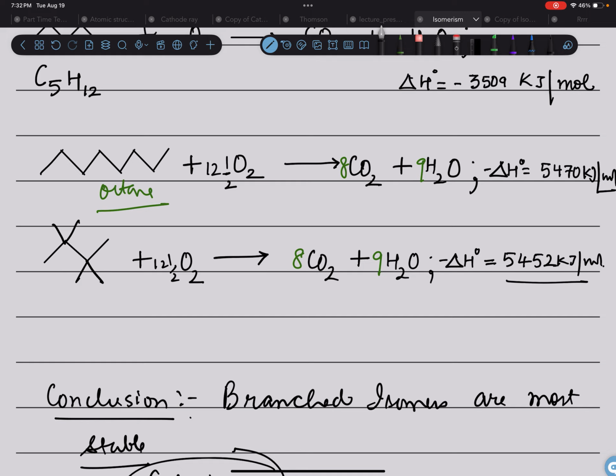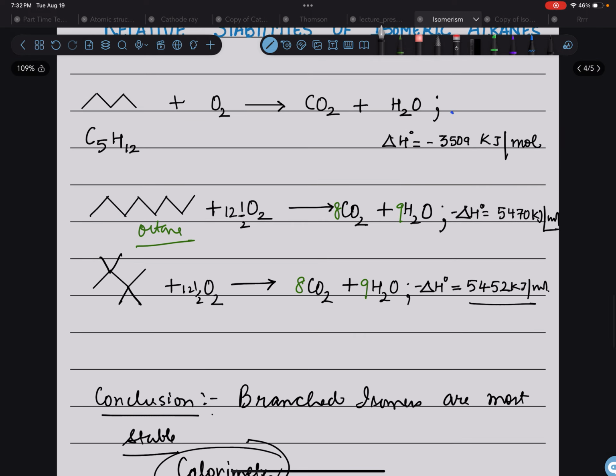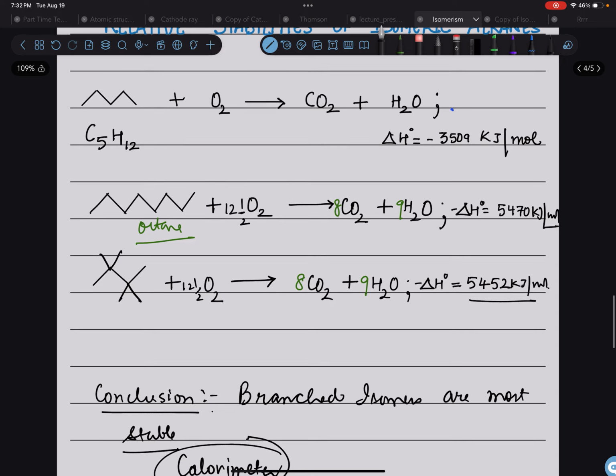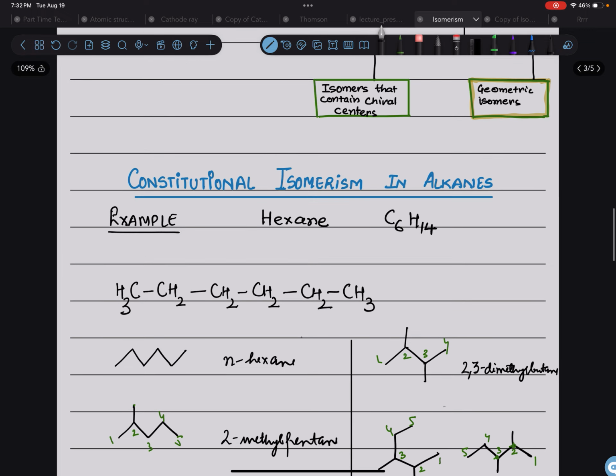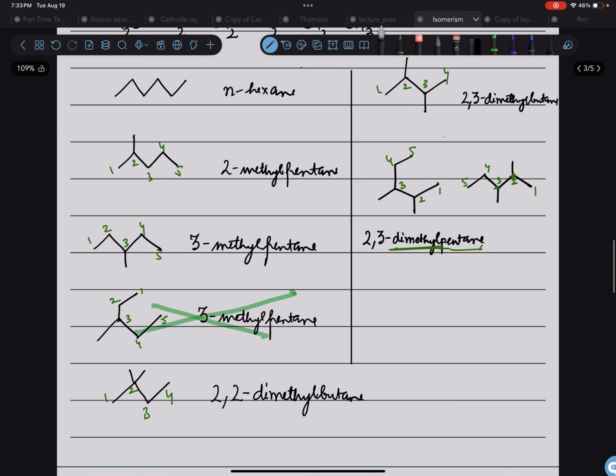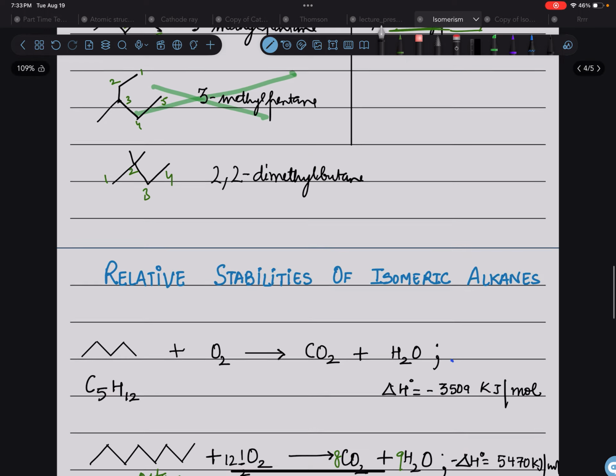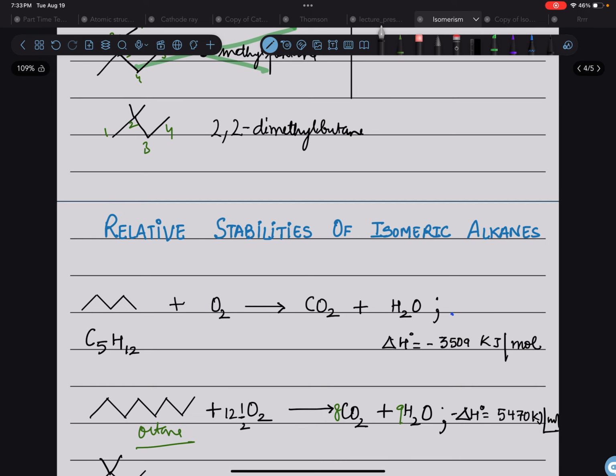So I hope this clears what is the meaning of isomerism, what are the different types of isomerism, particularly the isomerism in case of alkanes, the constitutional isomers, how to identify whether two structures which are drawn are the same or constitutional isomers by naming them as per IUPAC, and then the relative stability of different isomeric alkanes. This is what we have discussed today.